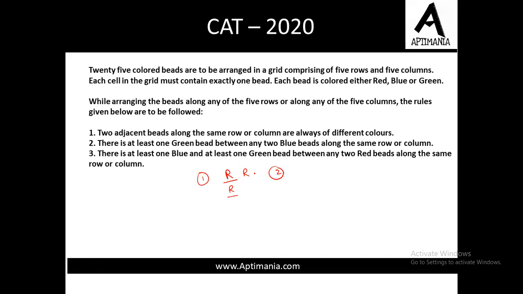The second rule is that there is at least one green bead between two blue beads along the same row or column. So there is at least one green between two blue. So at least one green should be there in between two blue beads.